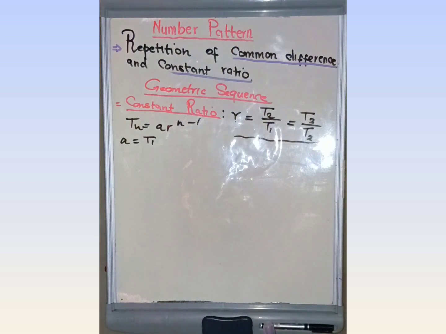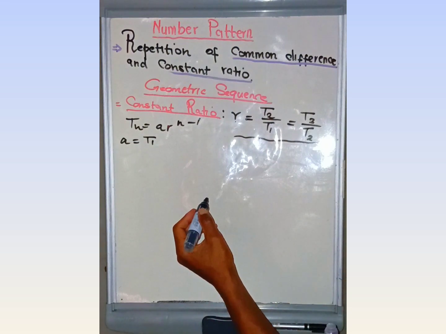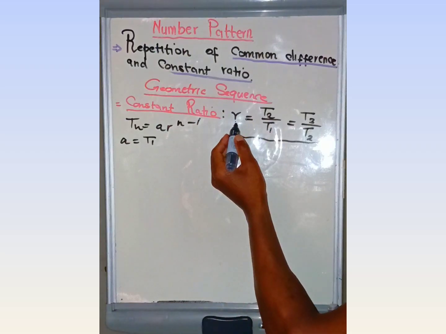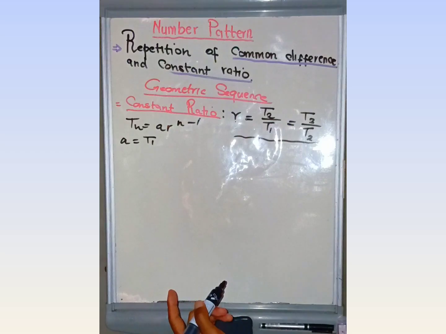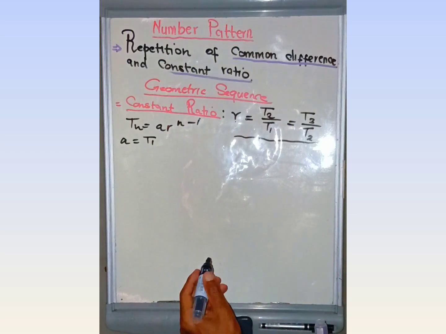Then after that, how are we going to use the constant ratio to find the next two terms without using the formula? It is very simple.